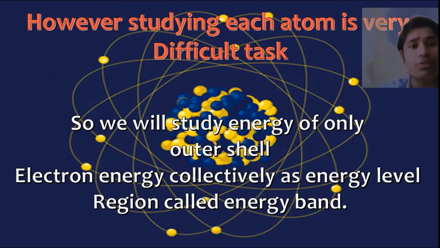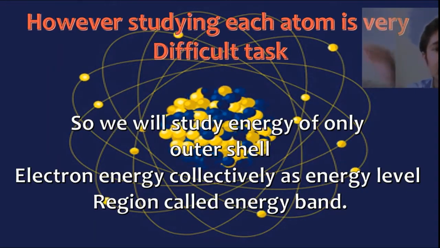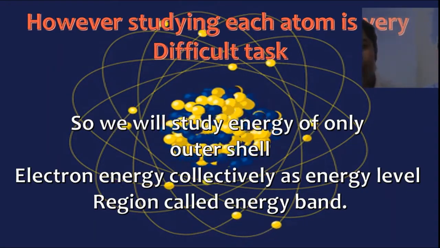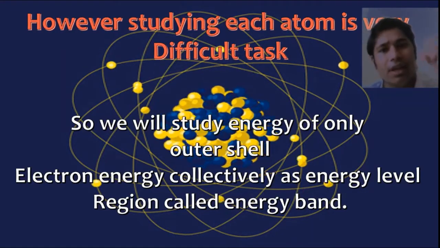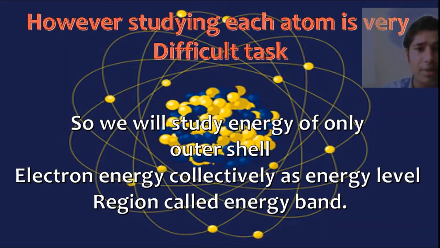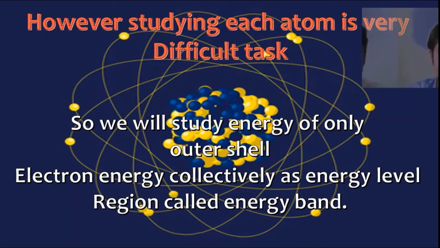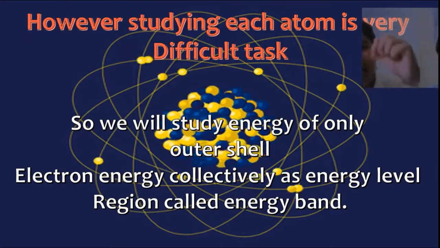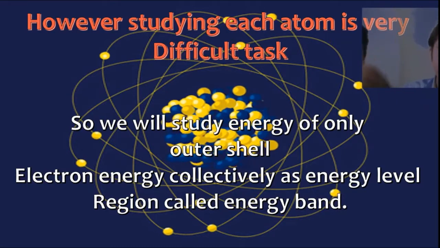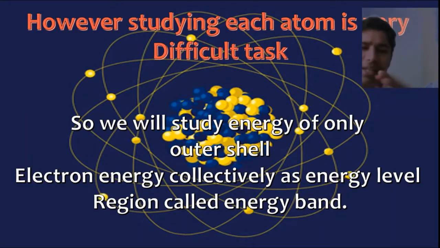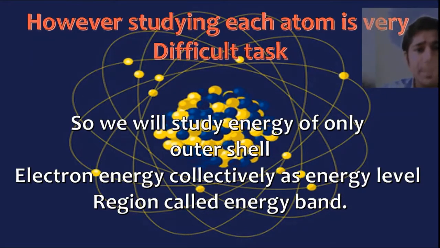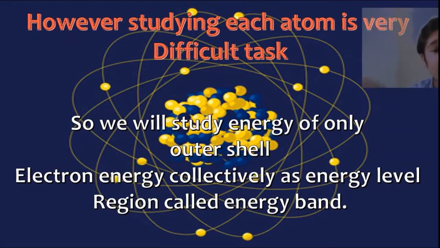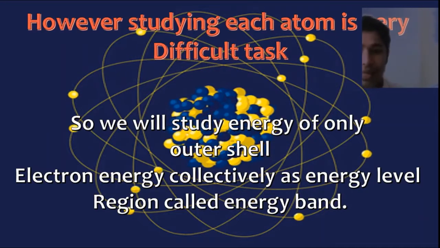Whatever electrons are in this energy in the valence shell, we are marking that, just like a tally number we did in previous classes, or we just put an electron dot. We are saying that these electrons have this energy level. Many of these energy levels collectively become a band. These bands are called energy level bands.